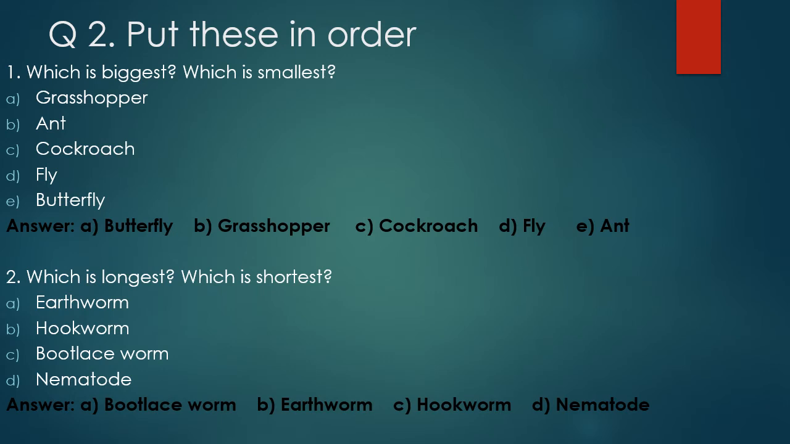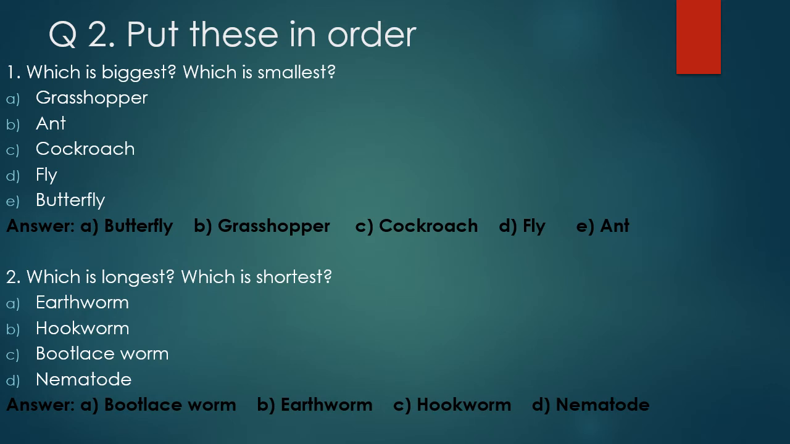Our next question is put these in order. Number 1 is which is biggest, which is smallest. We have to move from biggest towards the smallest. A option grasshopper, B option ant, C option cockroach, D option fly, and then butterfly. When we classify them from biggest to the smallest, the order is butterfly, grasshopper, cockroach, fly, ant.